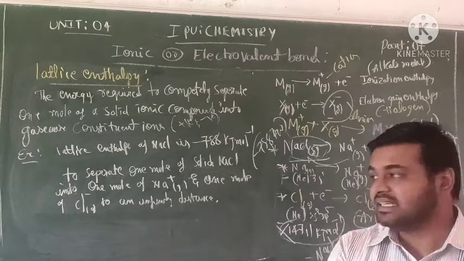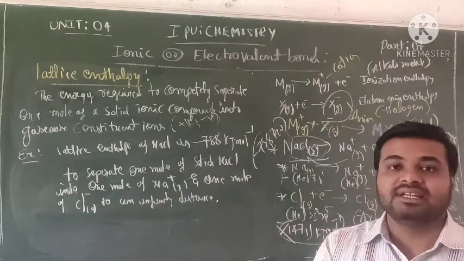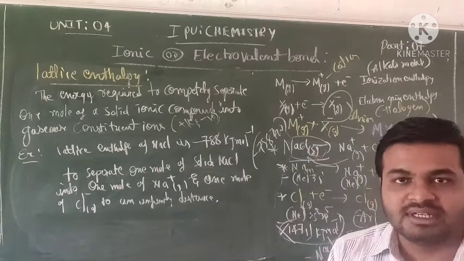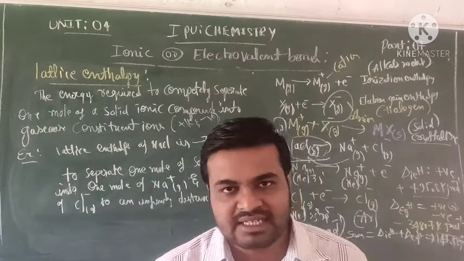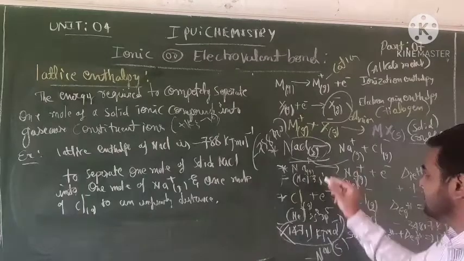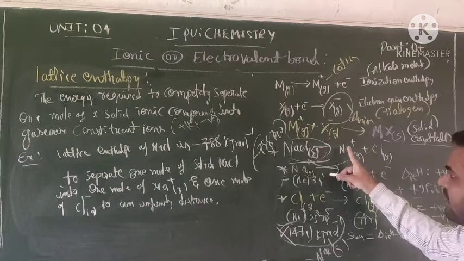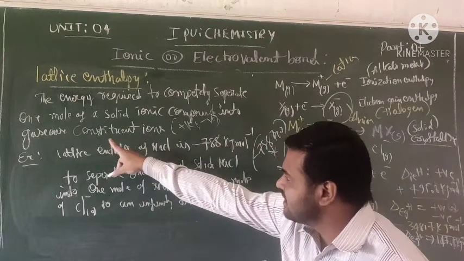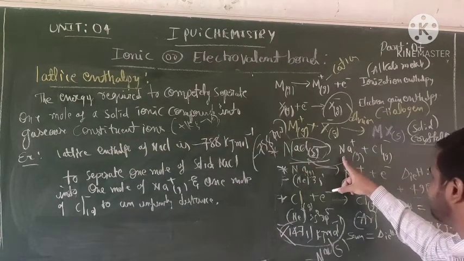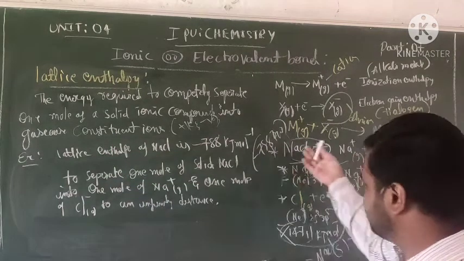So the summation is 147, but this is 788. It's a larger value. When the energy value is larger, it gives highly stable compounds. This becomes stable. So it breaks the compound into gaseous constituent ions, Na+ and Cl−.